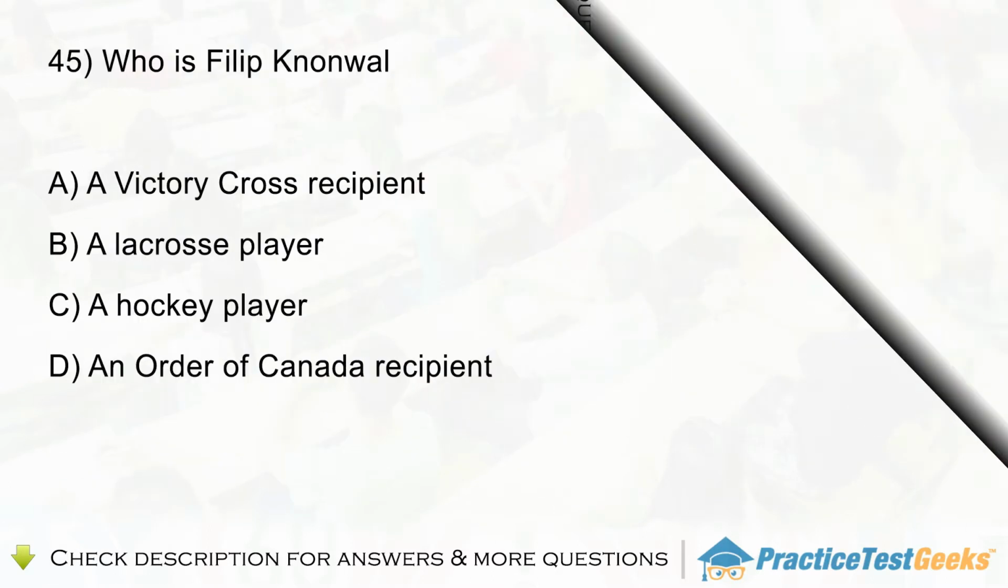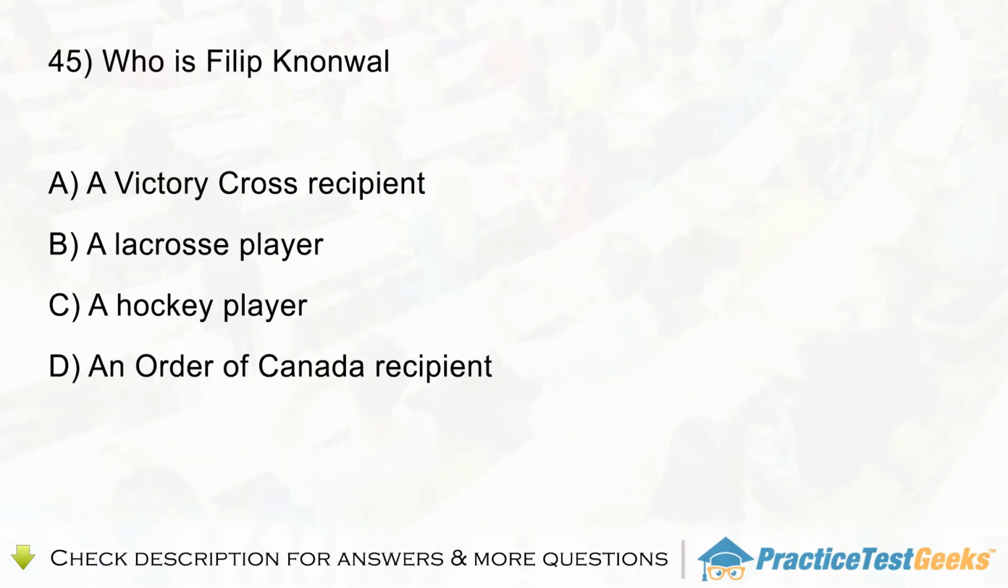Question 45. Who is Philip Nonwall? A. A Victoria Cross recipient. B. A lacrosse player. C. A hockey player. D. An Order of Canada recipient.